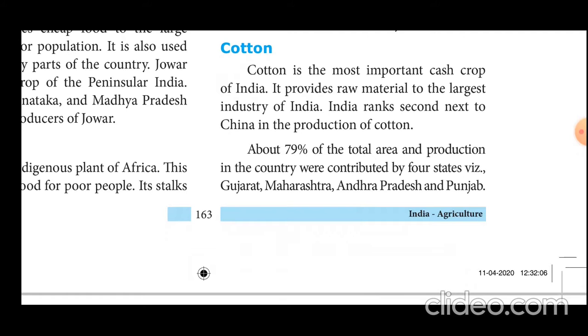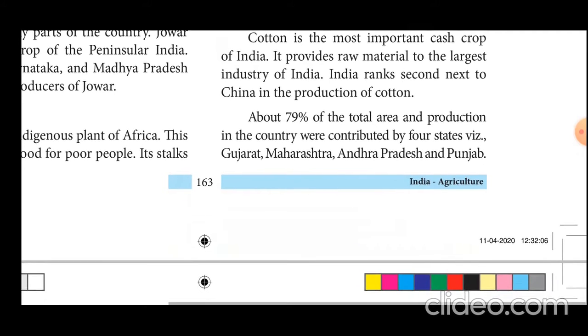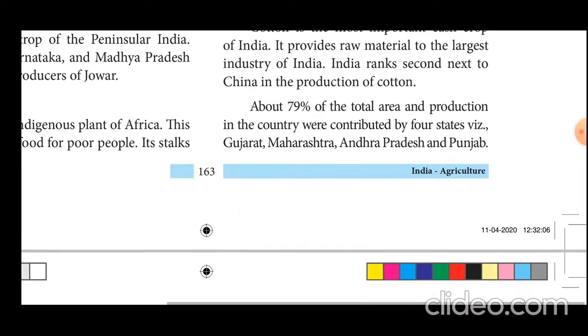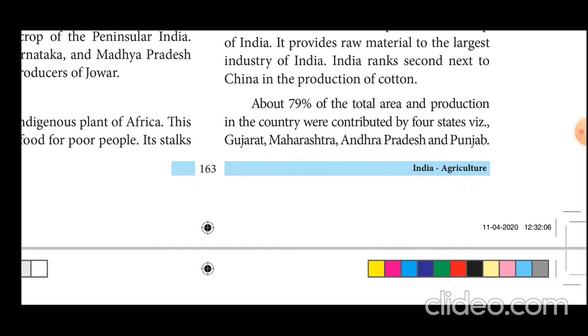About 79% of the total area and production in the country is contributed by four states. Gujarat, Maharashtra, Andhra Pradesh, and Punjab are the four major states producing cotton.